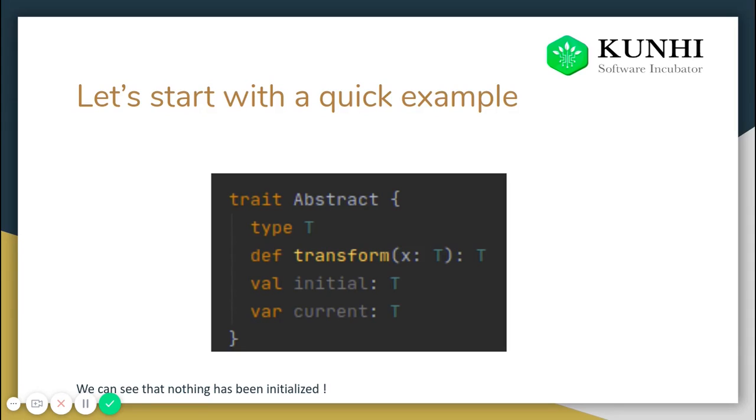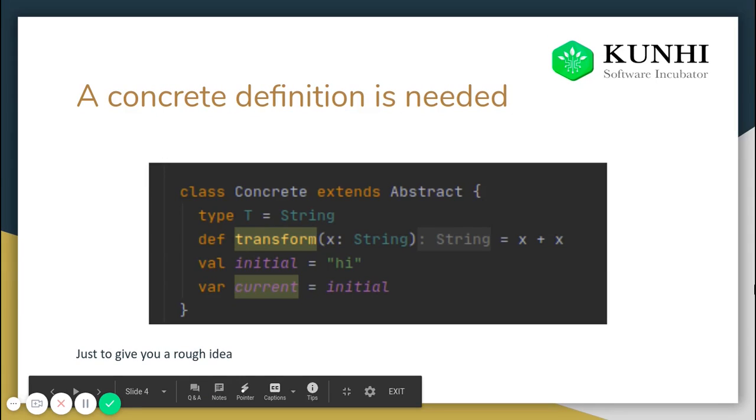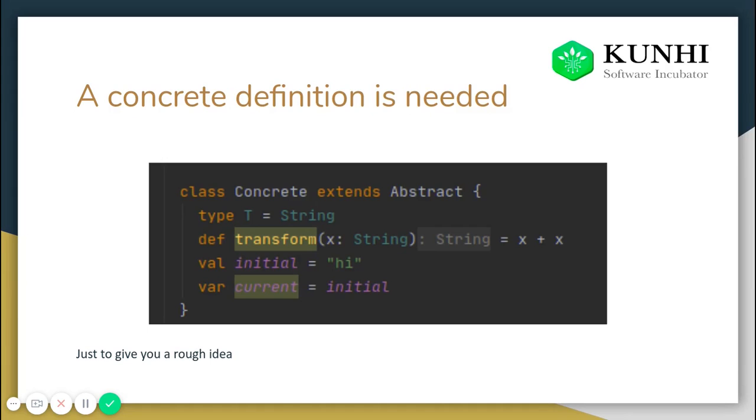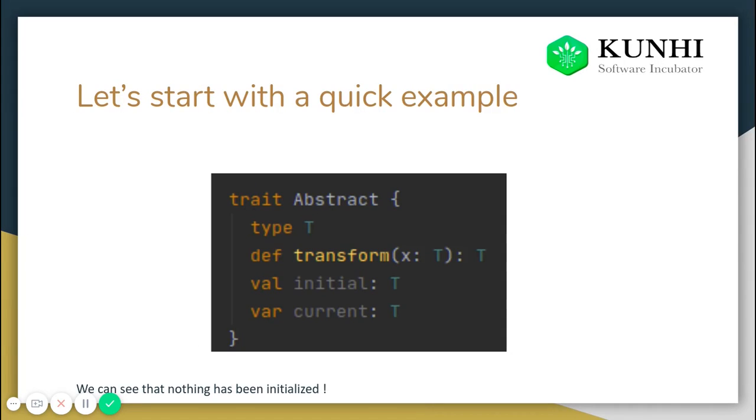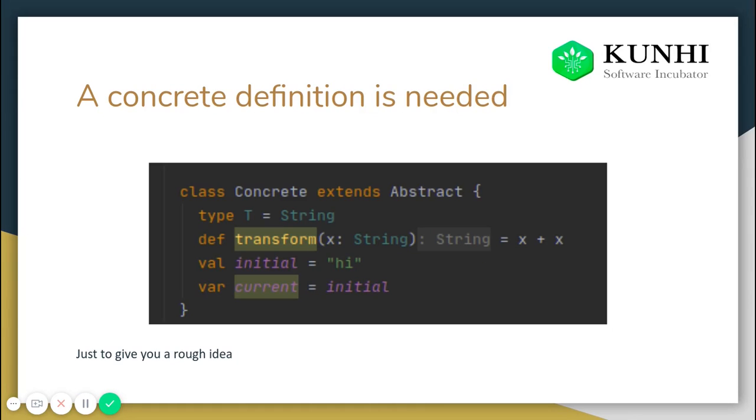So how do we do that? Let's see that. Here there is a concrete definition of the abstract. We are extending the abstract trait that we had declared here, and what we have done is give a type of String to the type T. We have defined the function as well, and then we have given a value to the initial and the current. Both of those are strings.